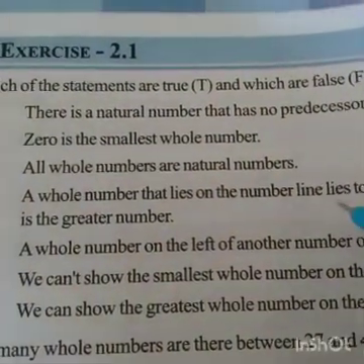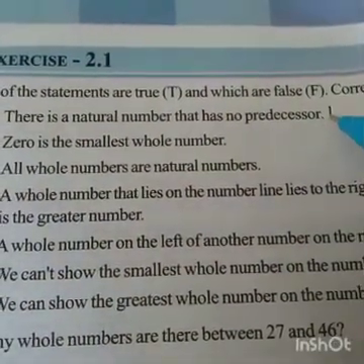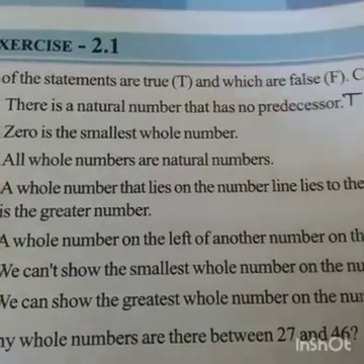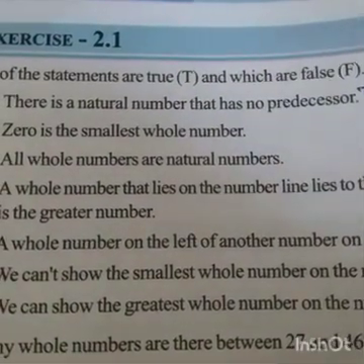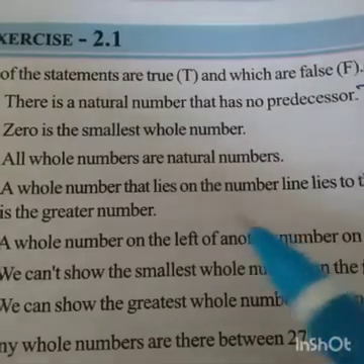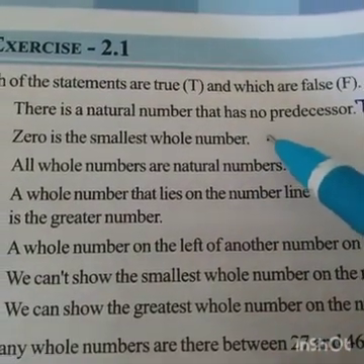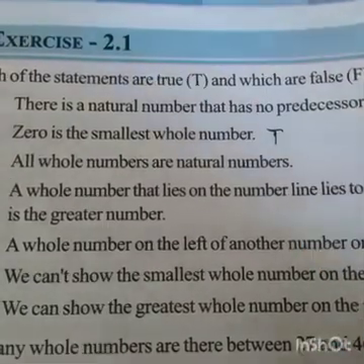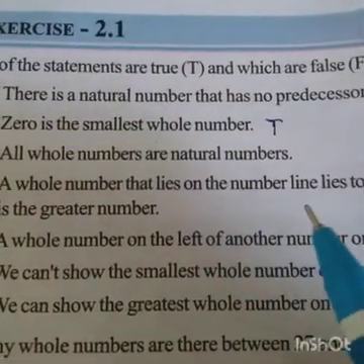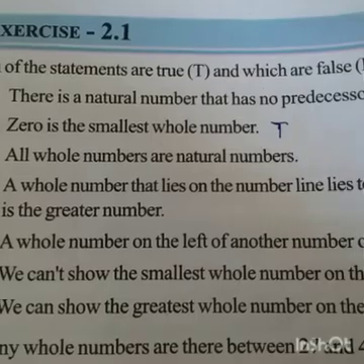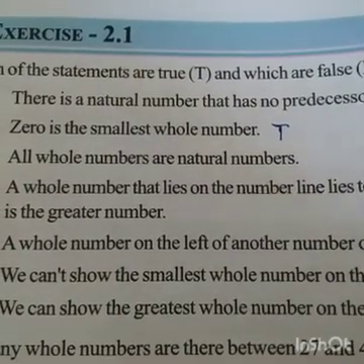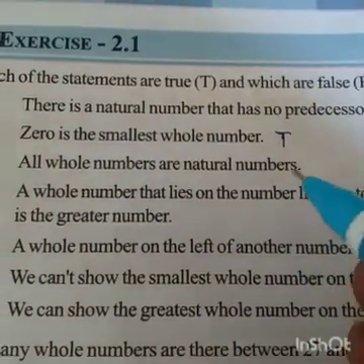Yes, natural number 1 has no predecessor. This is true. 0 is the smallest whole number. Yes, whole numbers start from 0, so this is also a correct statement. True. All whole numbers are natural numbers. This is false.